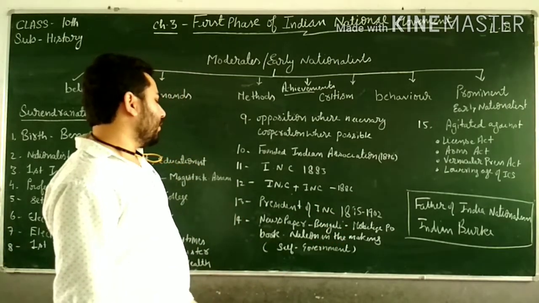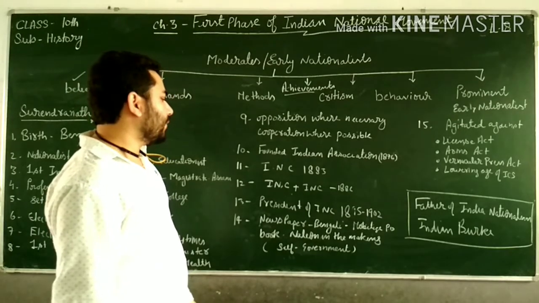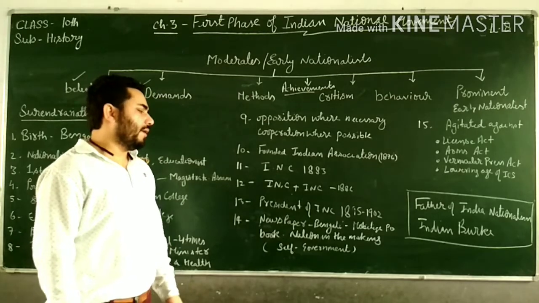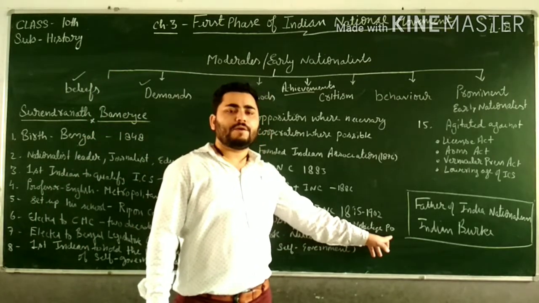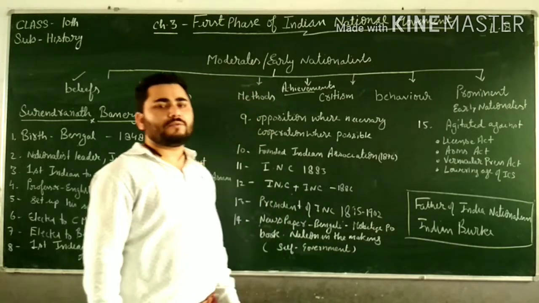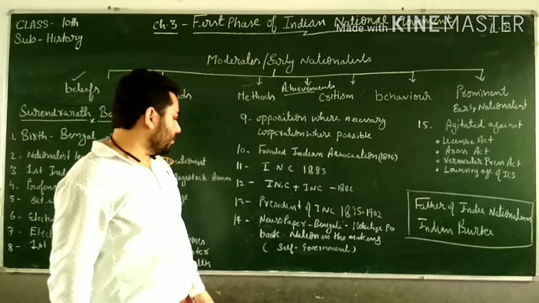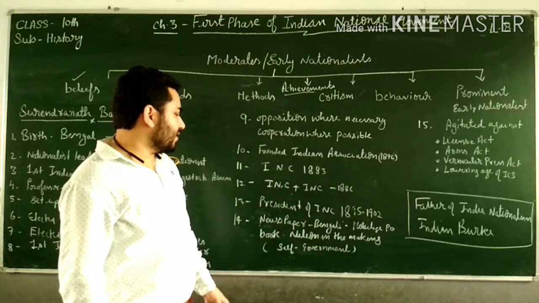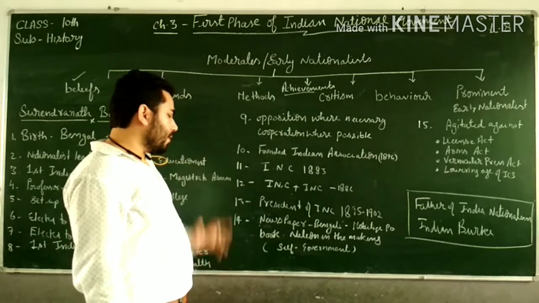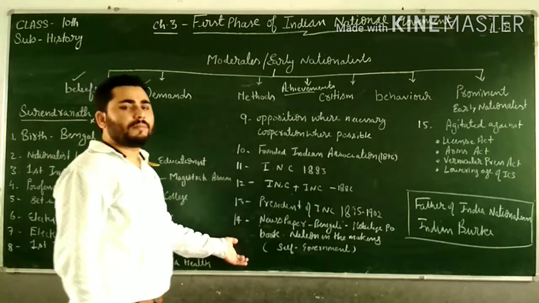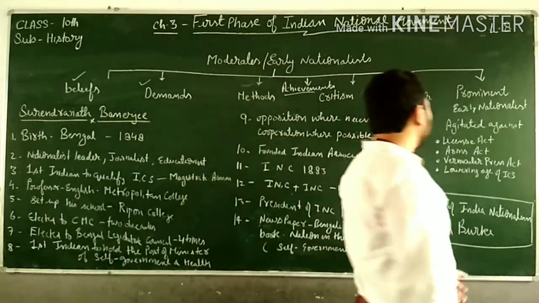Then he used to publish a newspaper named Bengalee, and the main aim of this newspaper was to mobilize public opinion. He wanted to create public opinion to arouse political consciousness in them, right? And he also wrote a book, Nation in the Making. This book was all about self-government. He published his views on self-government in this book.